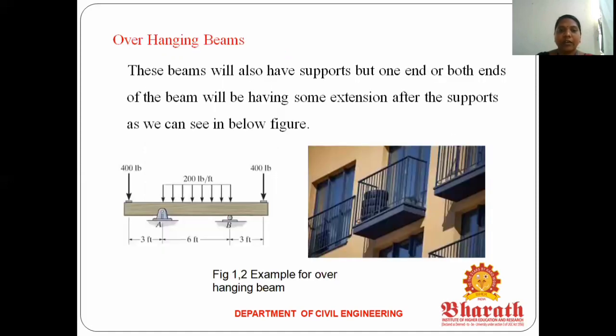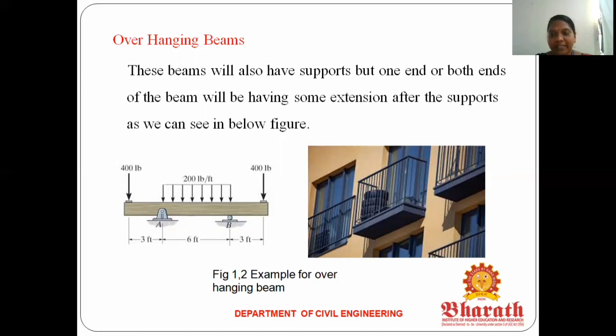The next one, overhanging beam. This beam also has supports, but one or both ends of the beam have some extension beyond the support, as we can see in the figure below. So an overhanging beam means the beam extends beyond the support.